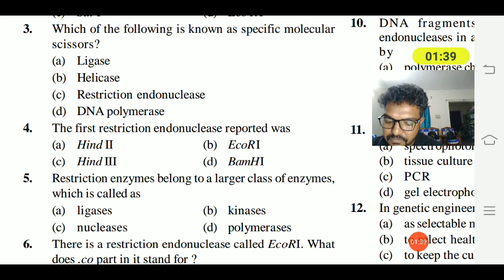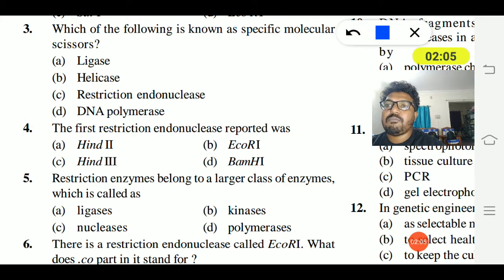Third question, which of the following is known as a specific molecular scissor? Ligase, helicase, restriction endonuclease, DNA polymerase. Here ligase is called a molecular glue, as it joins DNA, and helicase unwinds DNA during replication. Restriction endonuclease is called a molecular scissor because it cuts DNA at specific regions within the DNA, hence it is called the molecular scissors.